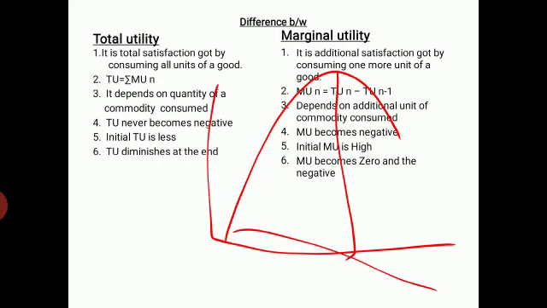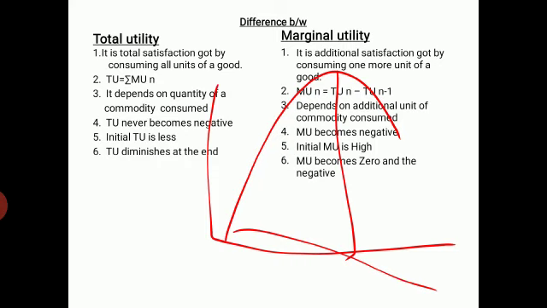When you consume all the units of the given commodity at that particular point of time, that is called total utility. Marginal utility is the additional satisfaction got by consuming one more unit of a good.